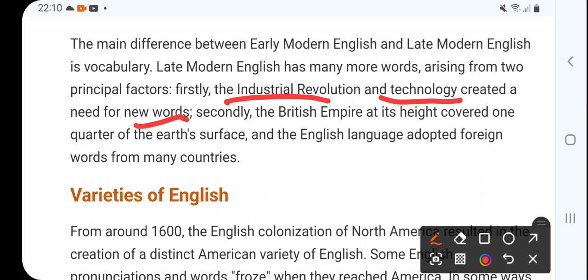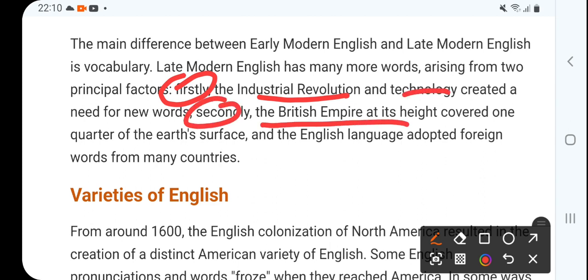Now the second reason. The first reason was the Industrial Revolution and technology, and the second reason was the British Empire, which at its height covered one quarter of the earth's surface. It was a very big empire, and the English language adopted foreign words from many countries.